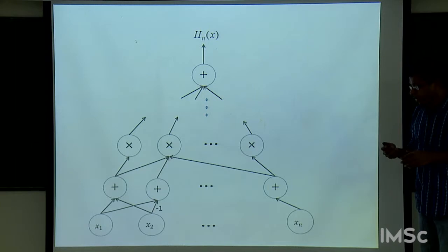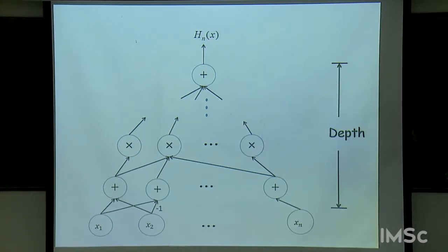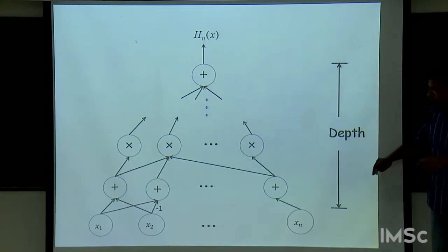And so here, we will be interested in these kinds of questions. For a given polynomial, what's the smallest arithmetic circuit computing that polynomial? The smallest here is in terms of size, which is the number of gates in the circuit. And we will often be also concerned with the depth of the circuit, which is the length of the longest path from an input node to an output node in the circuit.